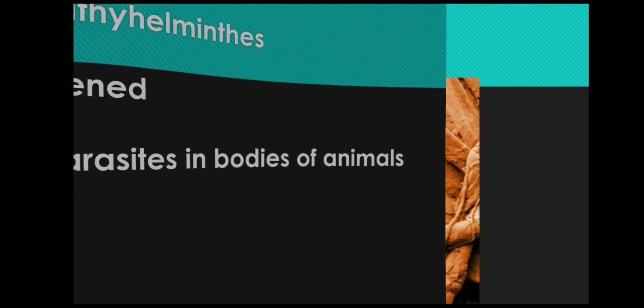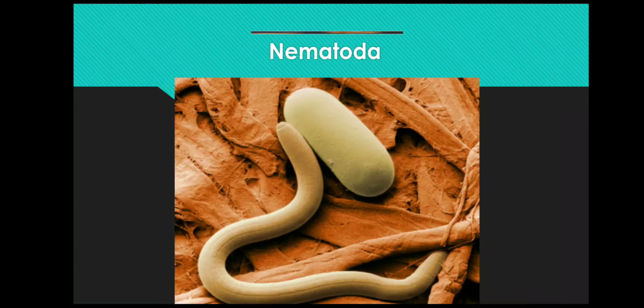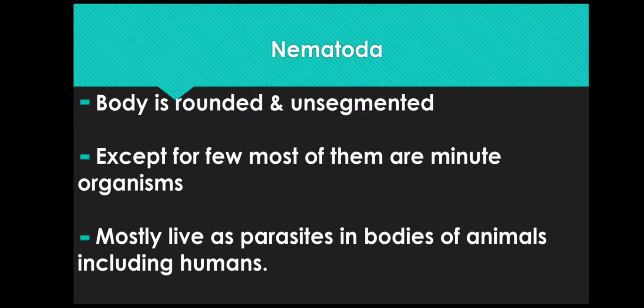The fourth phylum is Nematoda. The body is round and unsegmented except for a few. Most of them are minute organisms. They mostly live as parasites in the body of animals, including humans. The common examples are the roundworms in humans.